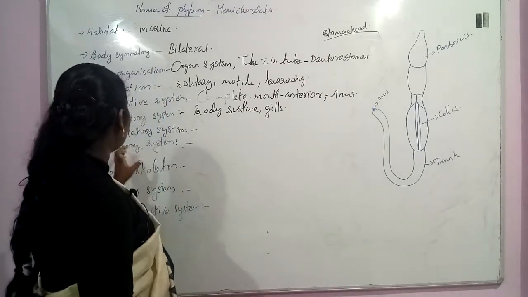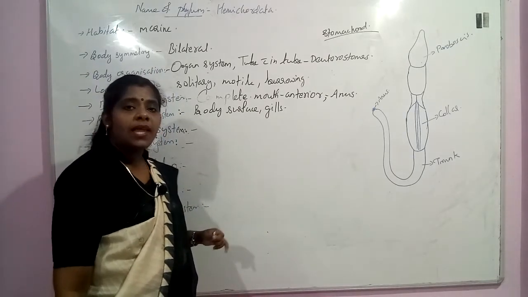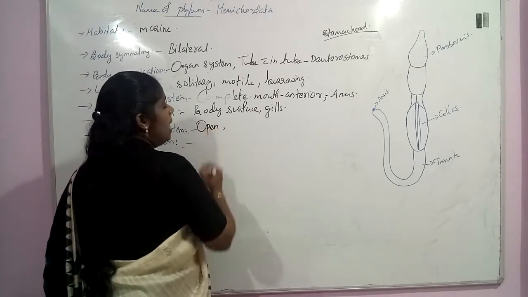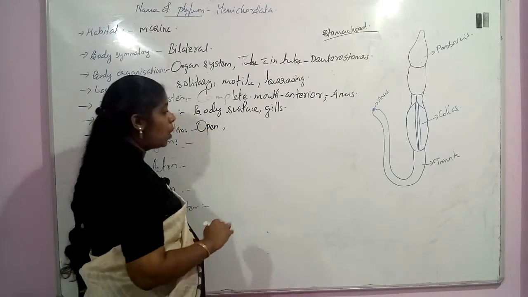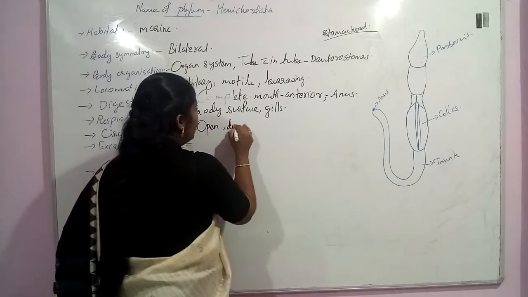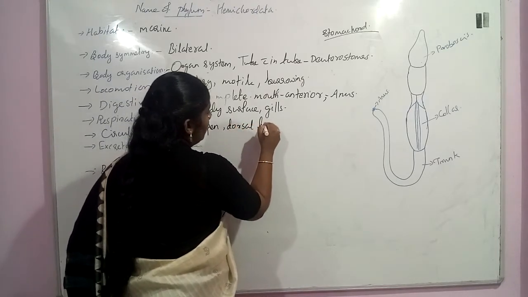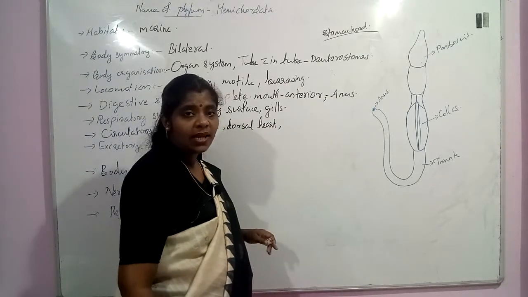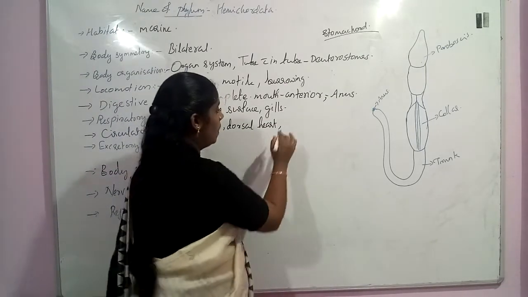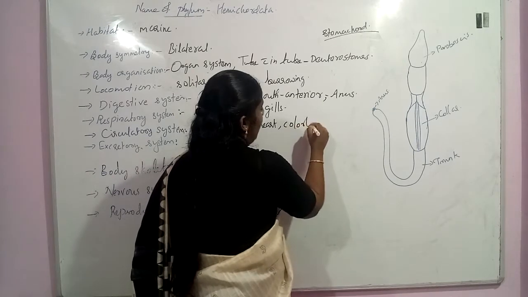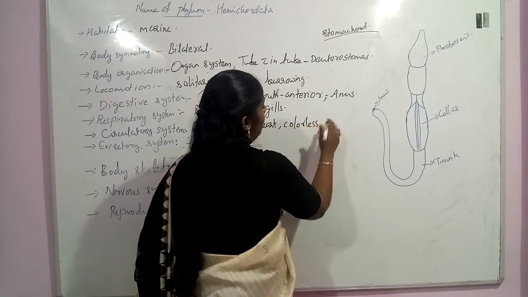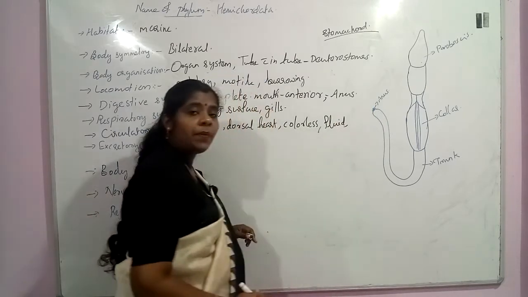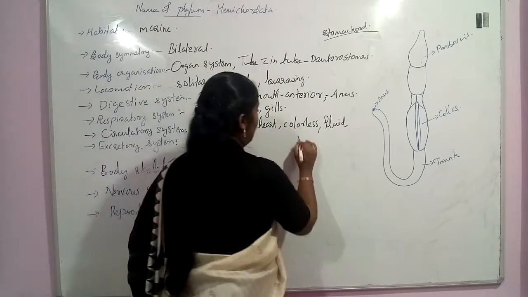Now we can see the circulatory system. They have an open circulatory system. They have a dorsal heart and colorless body fluid. The respiratory pigment present in this organism is vanadium.